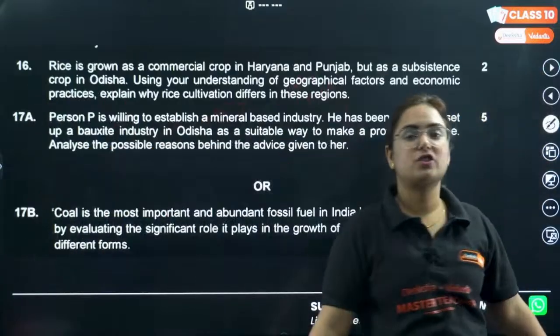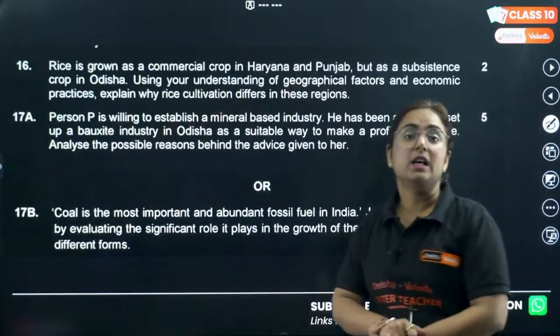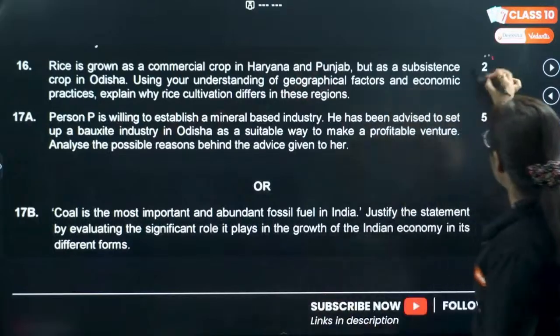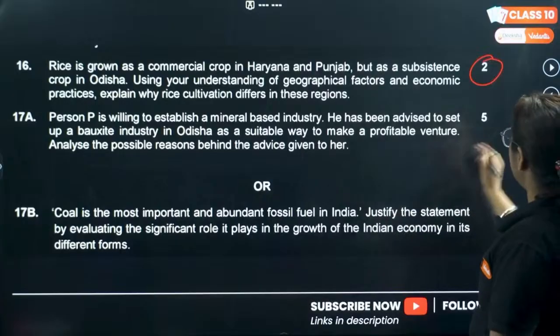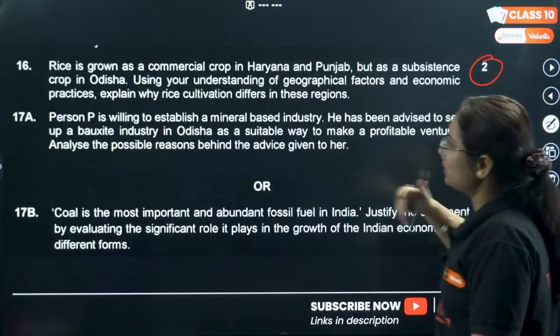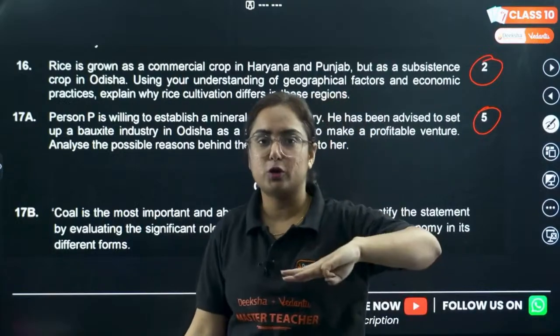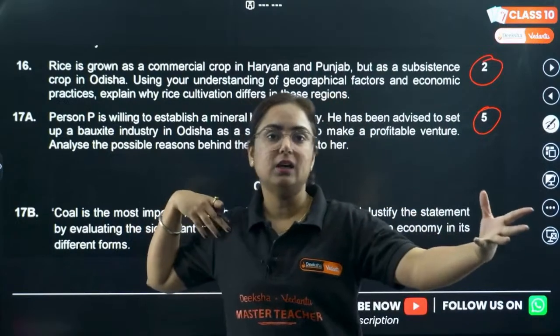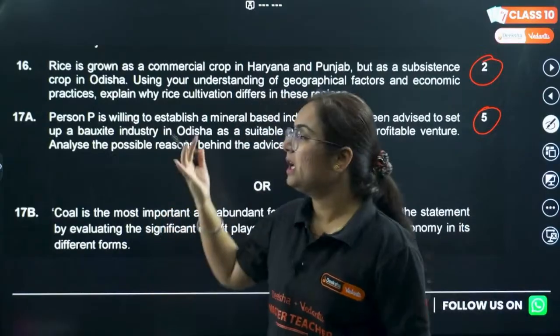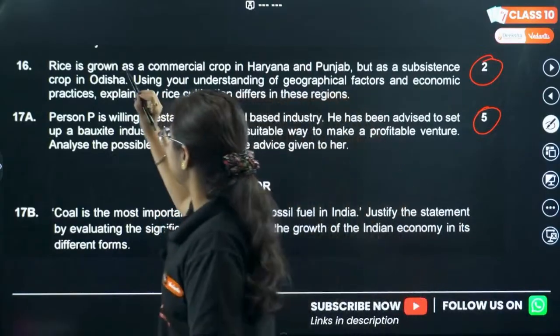Very easy question. Moving to the next one, and see, now we are moving to a 2-marker question. Here there is no 3-marker, rather we have a 5-marker question. So MCQs were more, and we have 3 marks for map work too. Hence they reduced the subjective type of questions for you. Well and good. Question number 16.